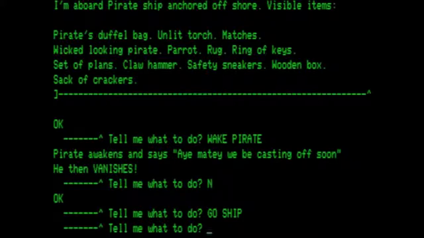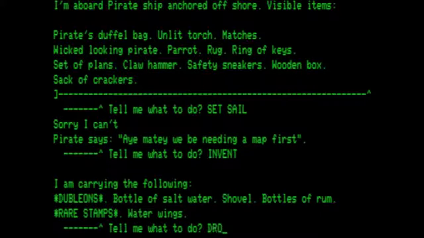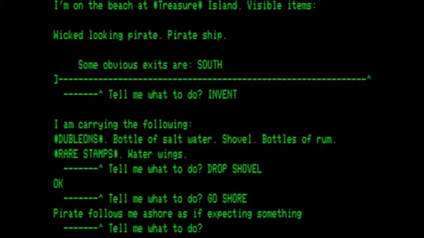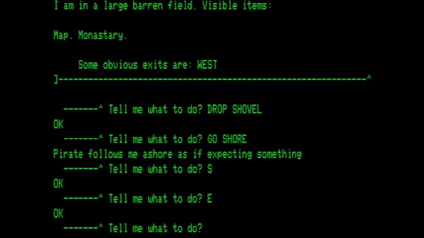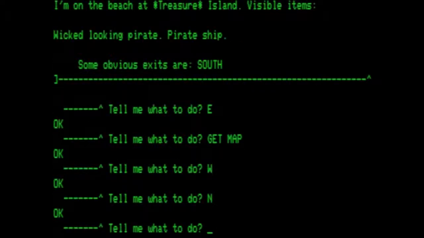We are back. We want to set sail. We do need the map. My mistake. Let's go get the map. We go shore. Let's go south. We go east. Get the map. We go west. We go north.